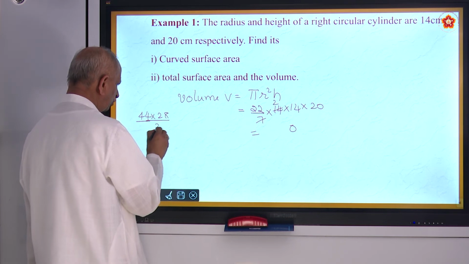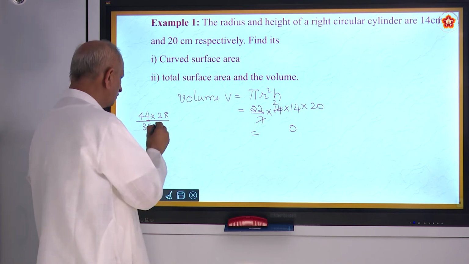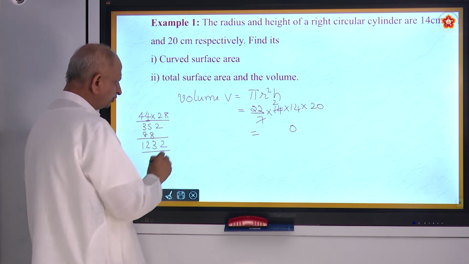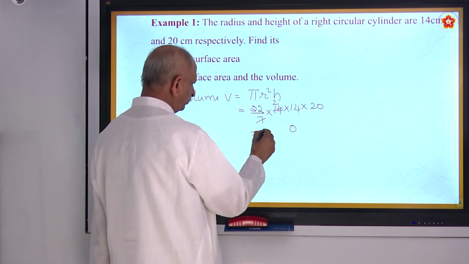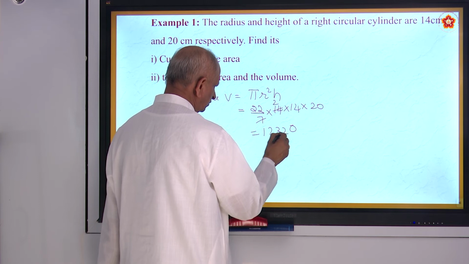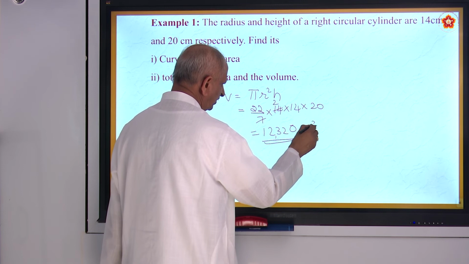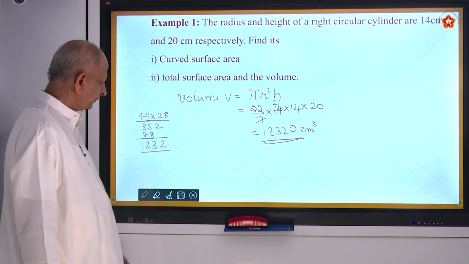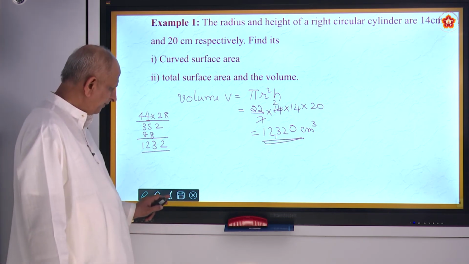Eight fours are 32. 32 plus 3, 352. One, two, three, two. So 12,320 cubic centimeter. That is the volume. Okay. Noted down? Okay. We'll pass on to next problem.